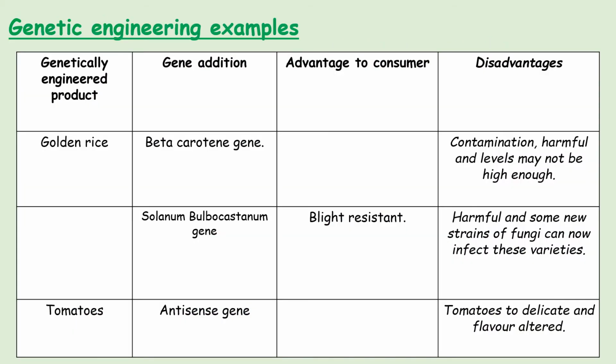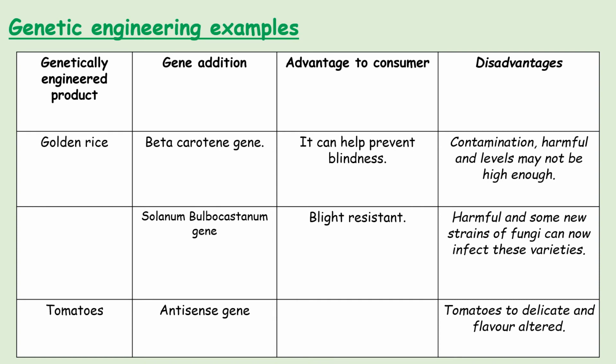This should be revision from genetic engineering, so if you have any issues with trying to fill in this table, then you need to go watch your video on genetic engineering. So try to copy out the table and fill in the missing blanks before I go over the answers. So the answers are that golden rice's gene addition, you don't need to know about the gene, but it's beta-carotene gene, and the advantage that you do need to know is that it can help prevent blindness. The disadvantage is that it can cause contamination, it could be harmful, and levels may not be high enough.